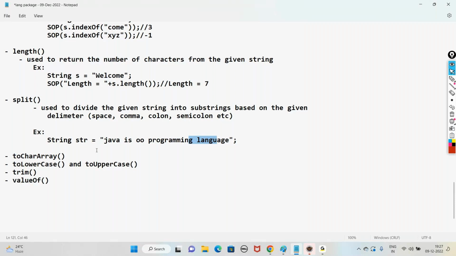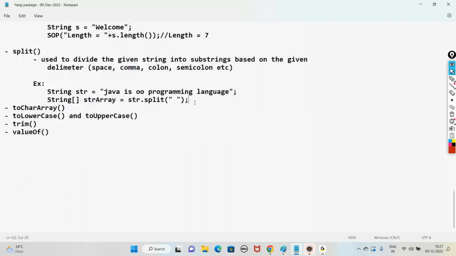Then to get those substrings, we have to select a String array, str array, and call the method str.split. And what is the delimiter? Space. So when you say str.split with space, these 5 substrings will be stored in this str array.